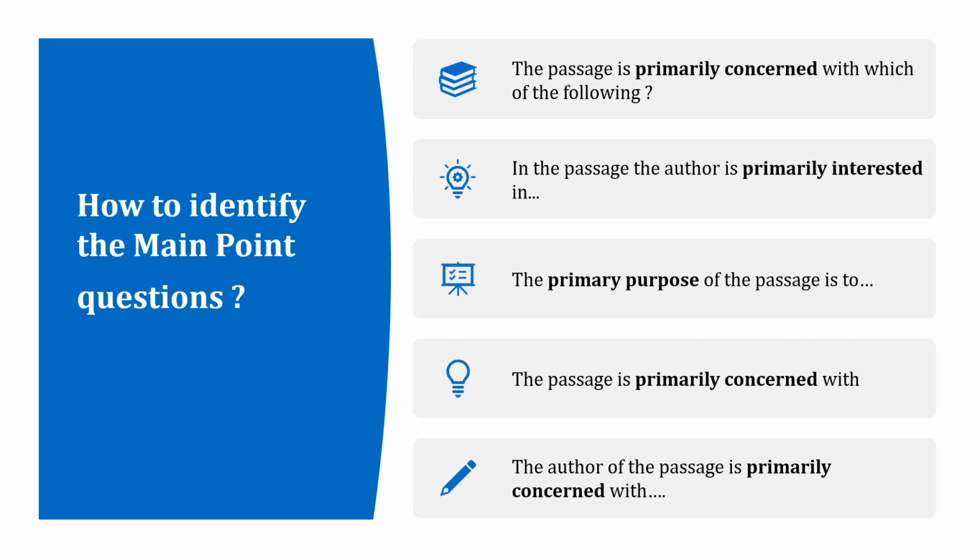So what is common in these questions? Well, we can see that in almost each of them, we are talking about the author's primary concern or primary interest, or we are talking about the primary concern of the passage, or the passage is primarily concerned or interested in, or the primary purpose of the passage. Which means the words and phrases primarily interested, primarily concerned, passage, author, put together, they indicate that it is a main point question. See how simple that was?